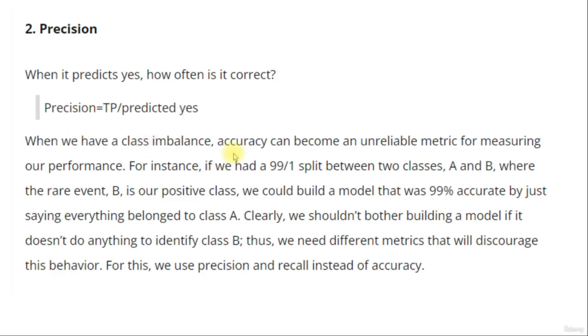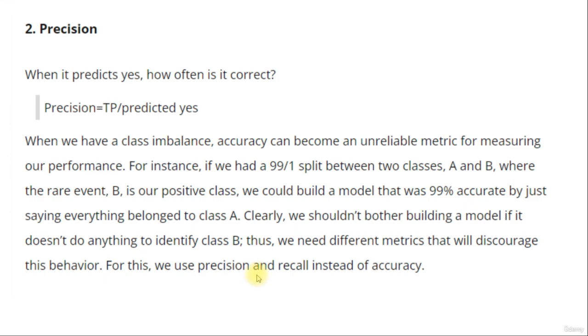When we have a class imbalance, accuracy can become an unreliable metric for measuring our performance. For instance, if we had a 99-1 split between two classes A and B, where B is a rare event and our positive class, we can build a model that is 99% accurate just by saying that everything belongs to class A. Clearly, we shouldn't be building a model if it doesn't do anything to identify class B. Thus, we need different metrics that will discourage this behavior.